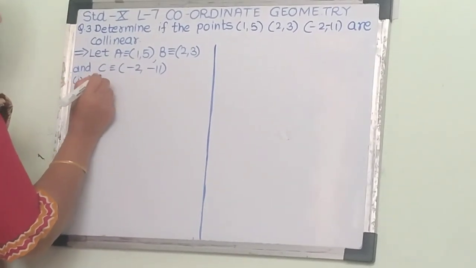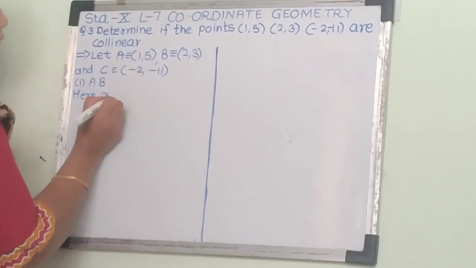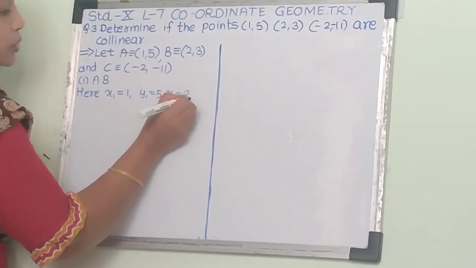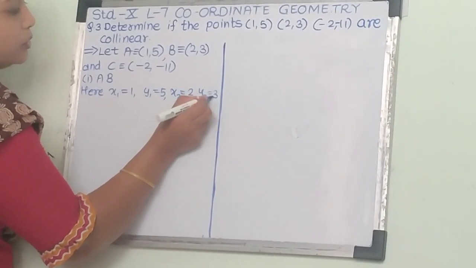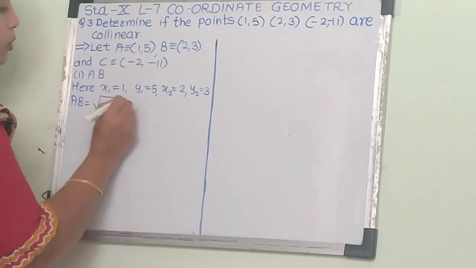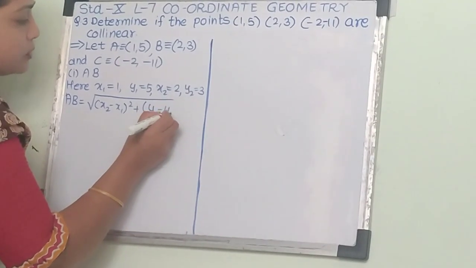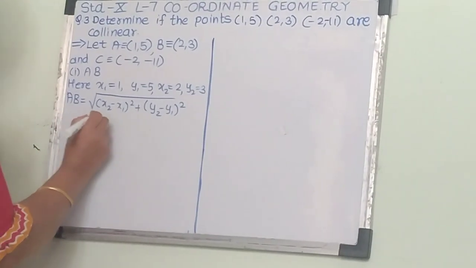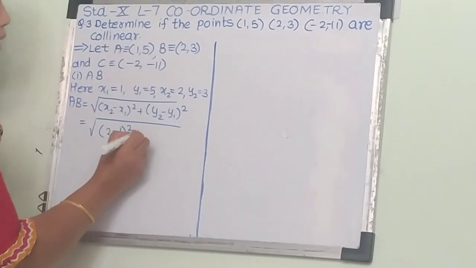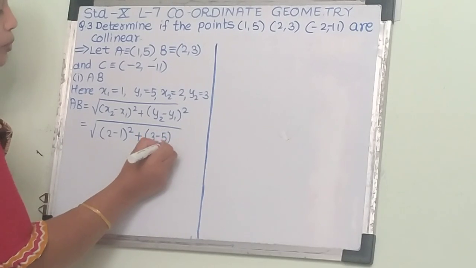For AB, we can write x1 equals 1, y1 equals 5, x2 equals 2 and y2 equals 3. By the distance formula, AB equals root of (x2 minus x1) square plus (y2 minus y1) square, that is root of (2 minus 1) square plus (3 minus 5) square.